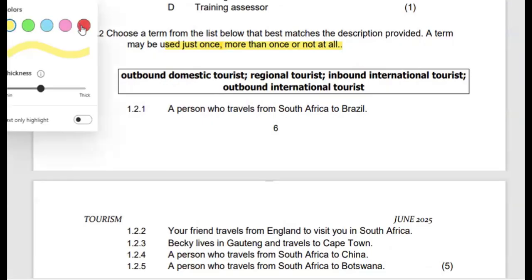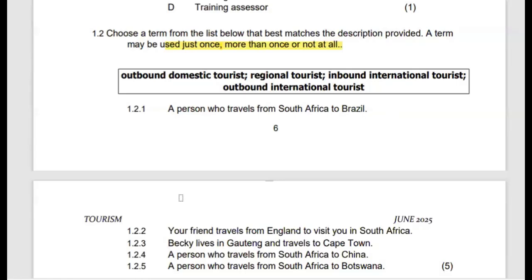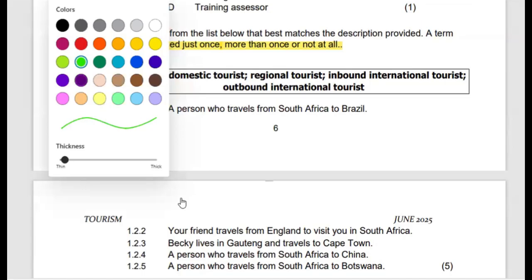So I'm going to be writing the appropriate term next to the description. The first description we have there is a tourist who travels from South Africa to Brazil. So this type of tourist is a resident of South Africa who is going to Brazil. The fact that he is coming from South Africa, we consider such a type of tourist to be an outbound tourist.